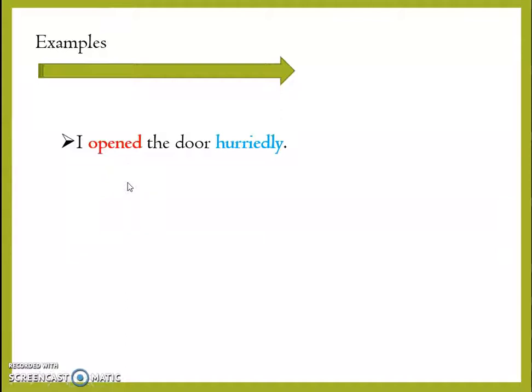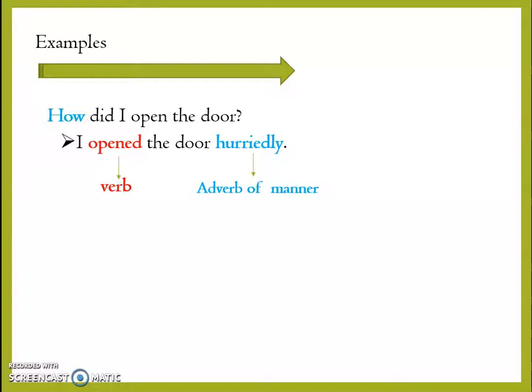I opened the door hurriedly. So, how did I open the door? Yes, the answer is hurriedly. Hurriedly is an adverb of manner since it is telling us how I opened the door and it is modifying the main verb opened. Let us look at one more example.